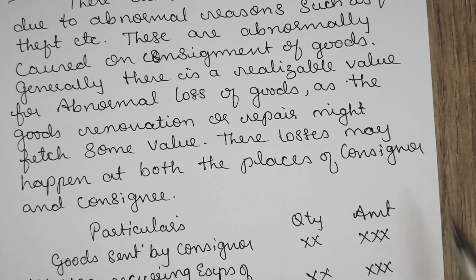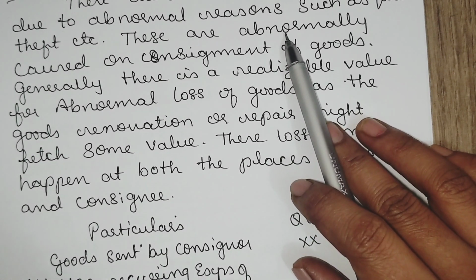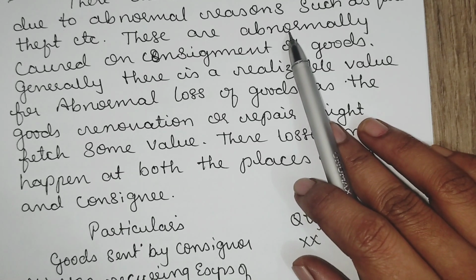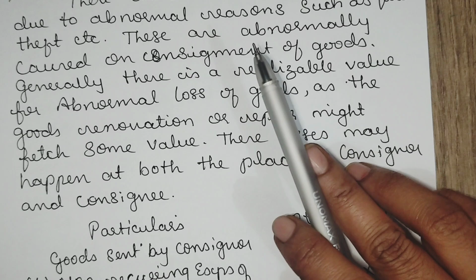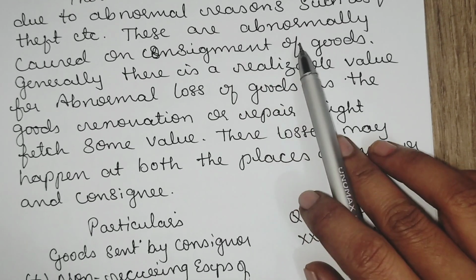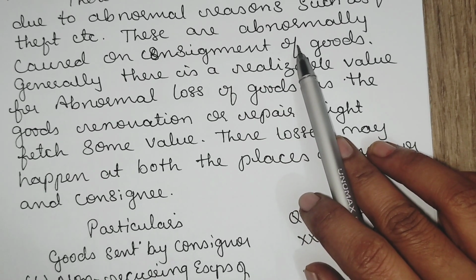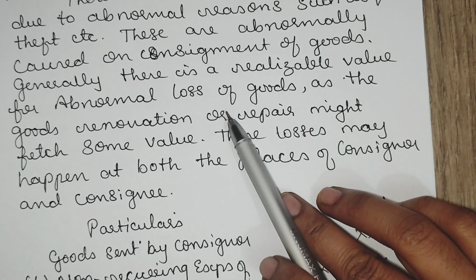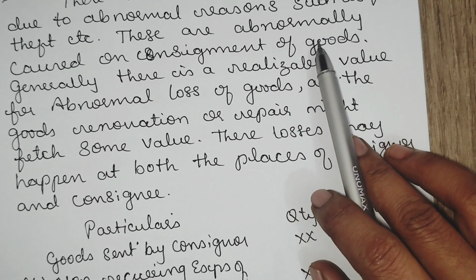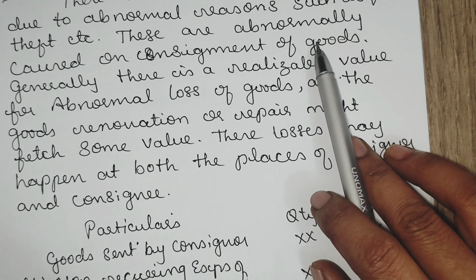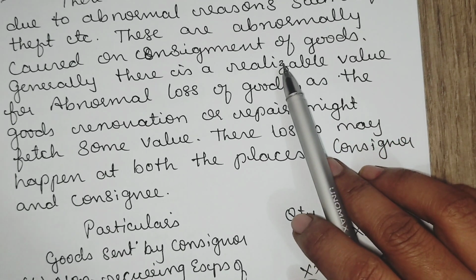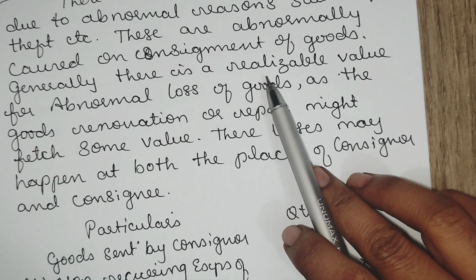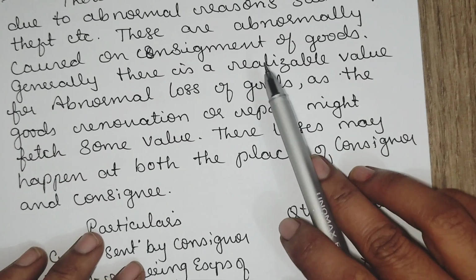For abnormal losses, journal entries will be recorded and realizable value will be shown. The amount of abnormal loss will be debited to the abnormal loss account and credited to the consignment account. We are debiting the abnormal loss account and crediting the consignment account. Similarly, the realizable amount on abnormal loss will be credited to the abnormal loss account, and the balance will be transferred to profit and loss account.